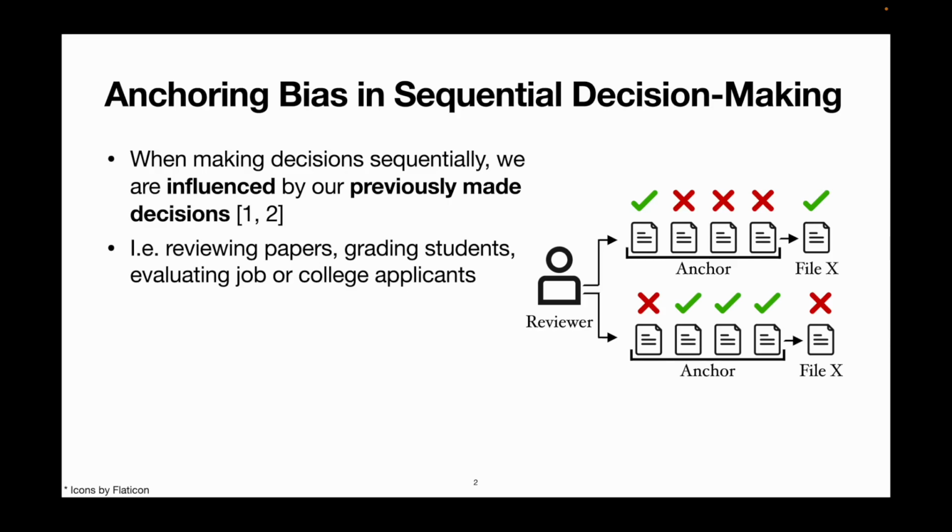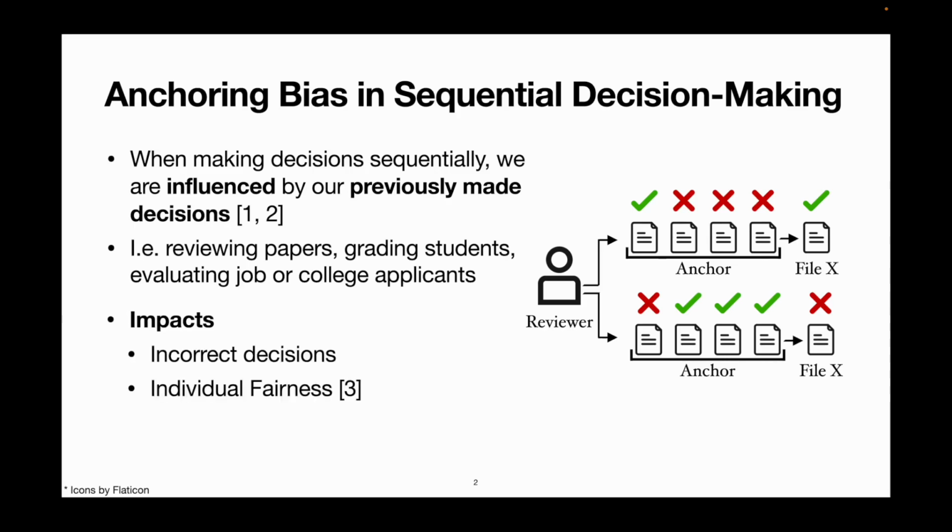This natural but flawed behavior is called the anchoring bias and has an impact on the correctness of the decisions as well as individual fairness, which states that similar files should be given similar decisions, irrespective of the order in which they were reviewed by a human.